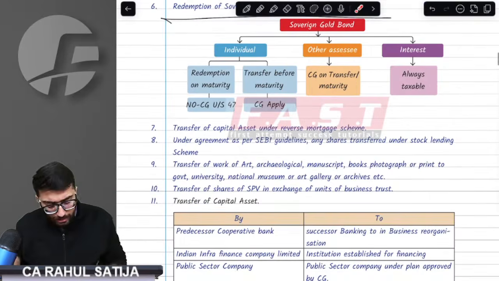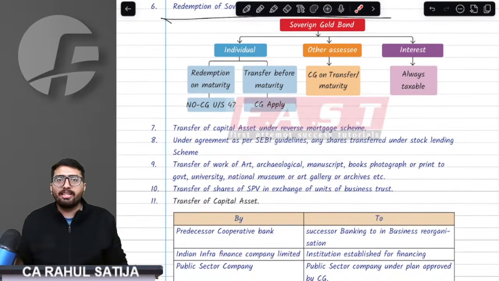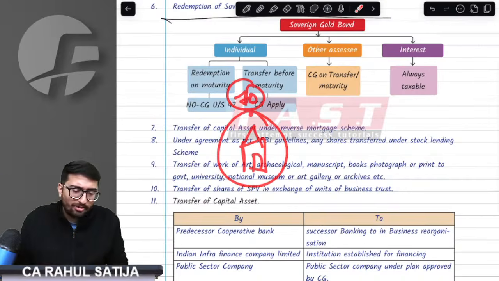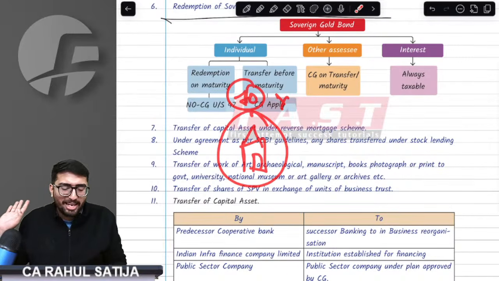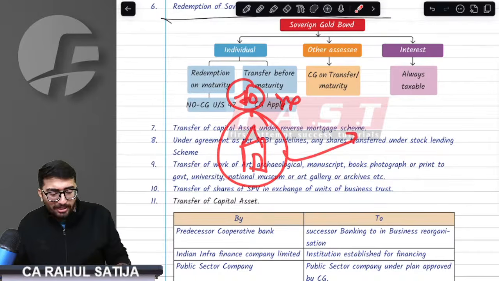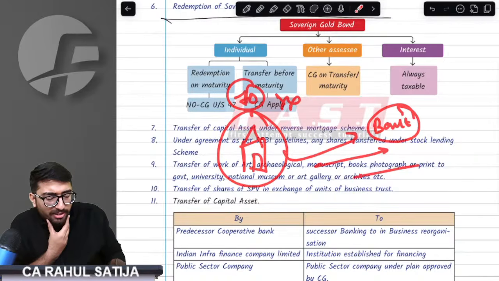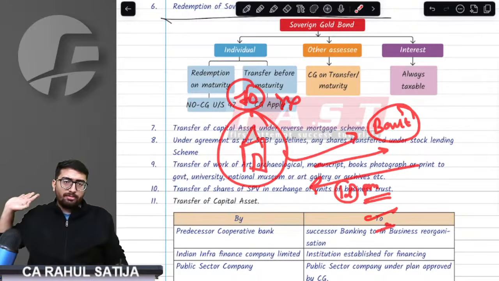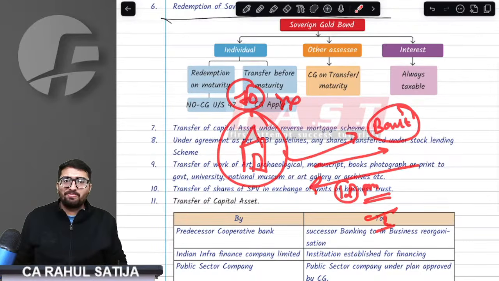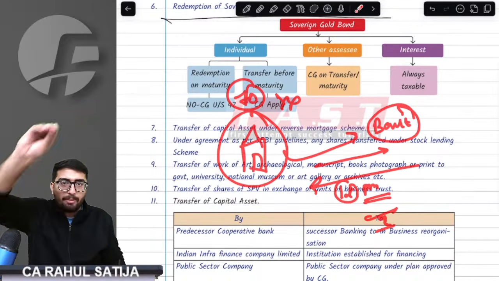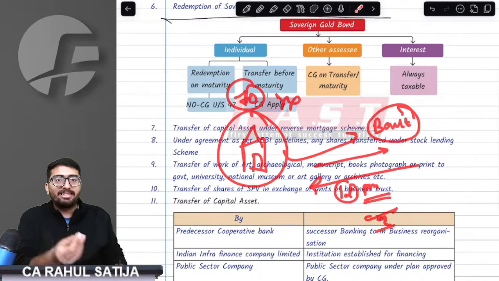Now, if you transfer your house under a reverse mortgage scheme, for example, I am a 70-year-old person and I have just a house. No child, no wife, nothing. I have one house and no money as well. Now, how do I survive? I went to the bank and requested, can you take this house and in return give me 1 lakh rupees per month till the time I am alive. Whenever I die, you can take my house. I am giving the papers of my house in advance and asking for money in return.